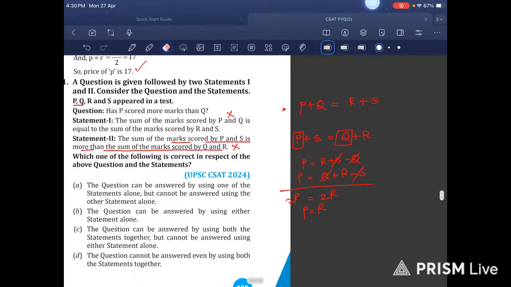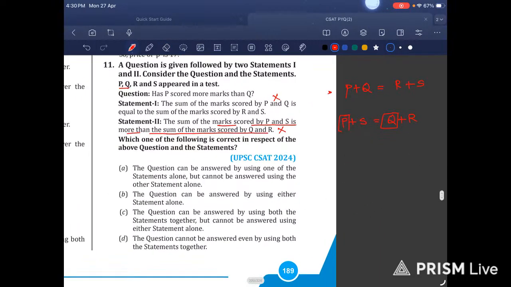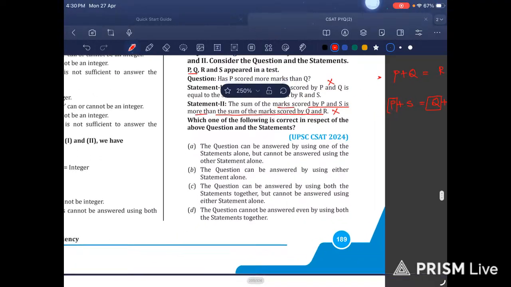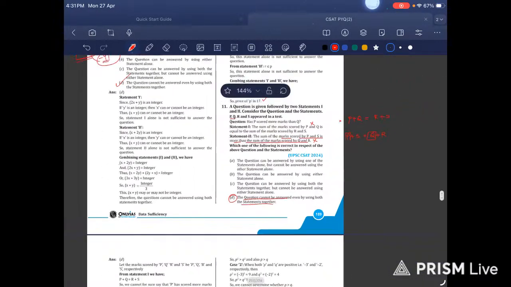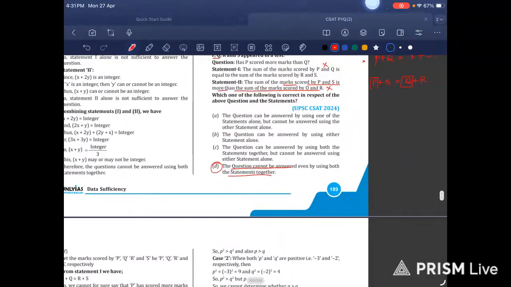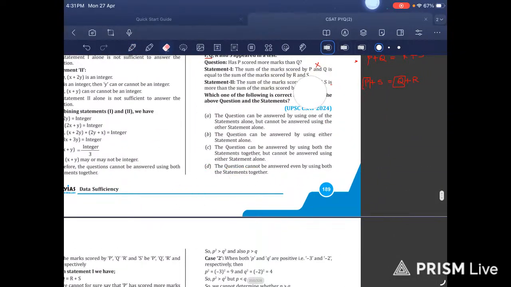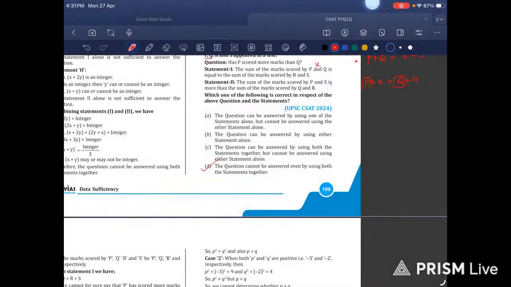I think so. If we combine these two statements, there is nothing meaningful that we are able to achieve. So I feel the option must be this: question cannot be answered. Let us check. 11, it is D actually. Then that is correct. We cannot make anything sensible out of these statements. So yeah, definitely this approach is correct.